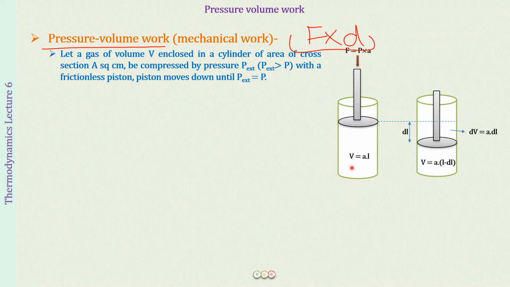So you all know volume, L into B into H. L into B is area and area into height is volume. So here the height that we are referring to is over here as L. Okay, so I hope this is clear that volume is equal to A into L. Fine. Now this piston is not moving. This means that the pressure inside the vessel is going to be equal to the pressure outside. So P gas is what we can refer to this, and the pressure which is being exerted on the outside is called P external.